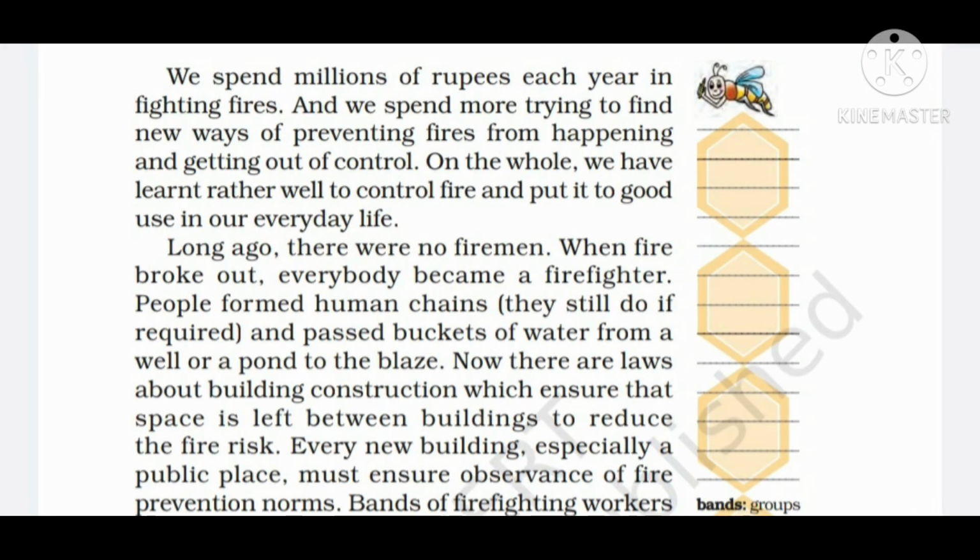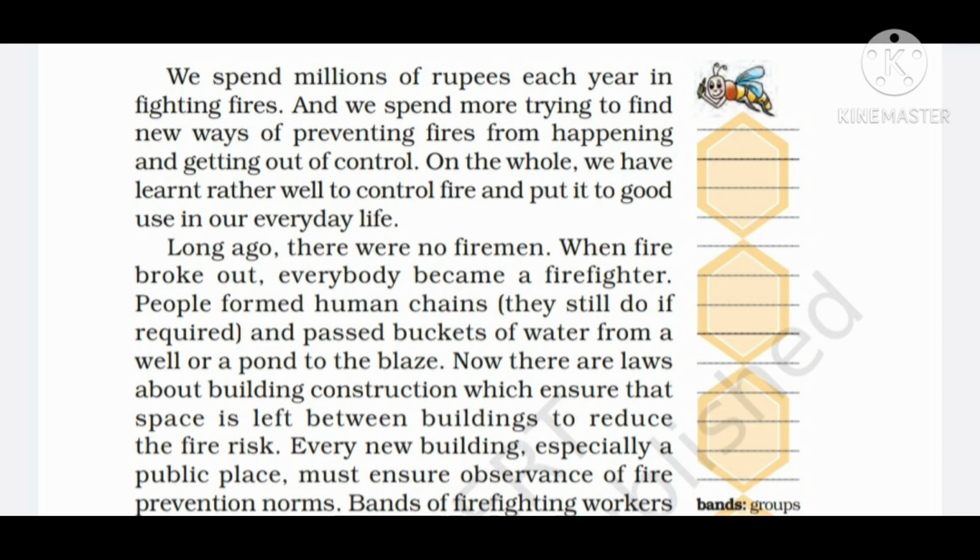We spend millions of rupees each year in fighting fires, and we spend more trying to find new ways of preventing fires from happening and getting out of control. On the whole, we have learned rather well to control fire and put it to good use in our everyday life. So, we keep on learning more about fire, the ways of preventing fires from happening and from getting out of control. Long ago, there were no firemen. When fire broke out, everybody became a firefighter. So, these are the times when there were no firemen.